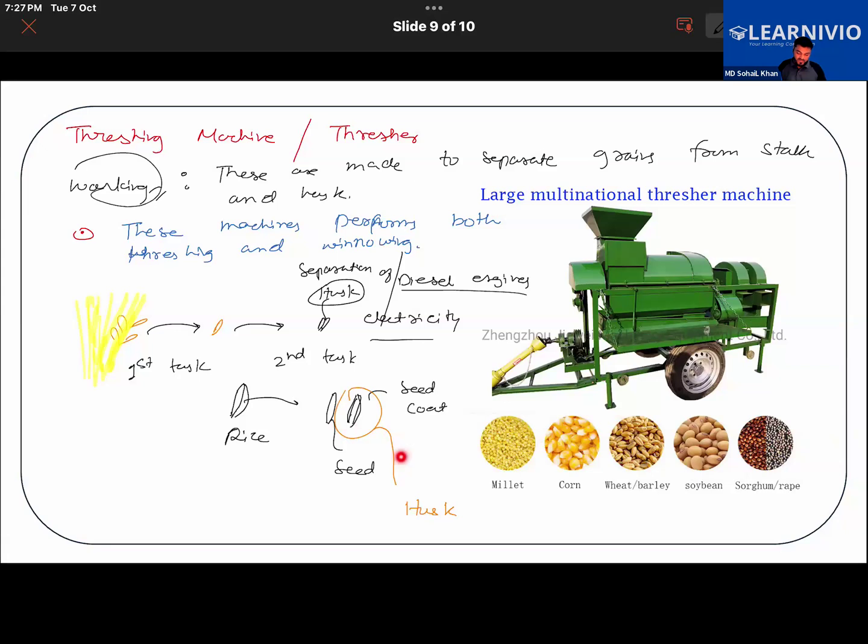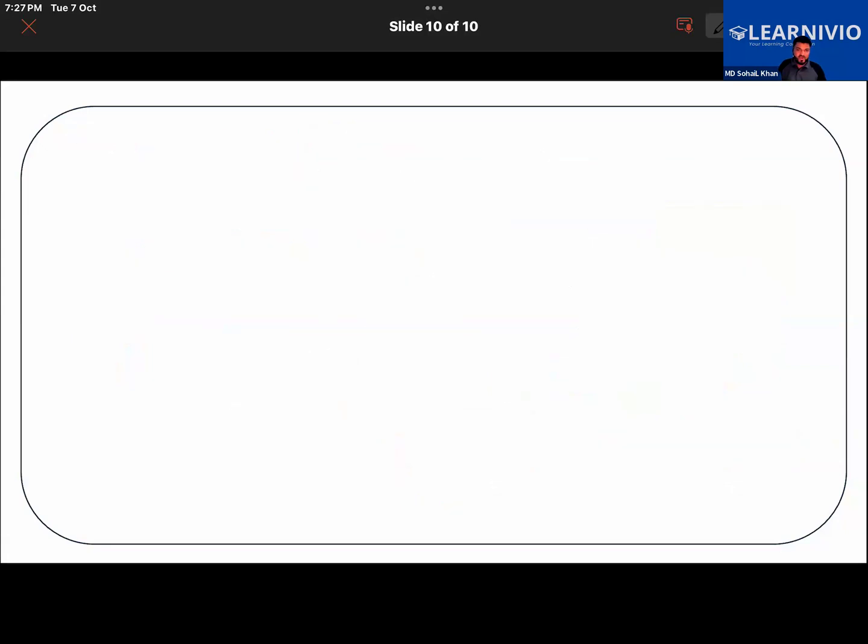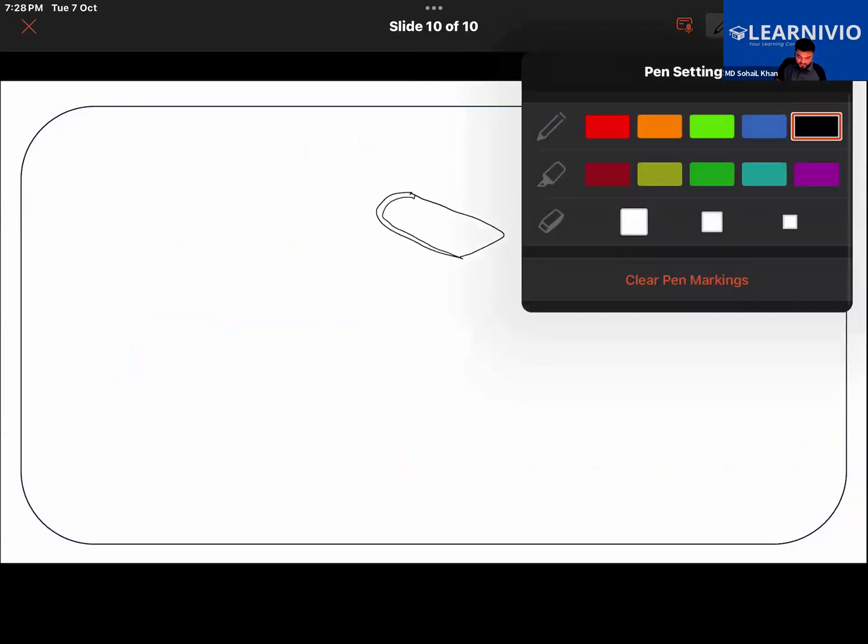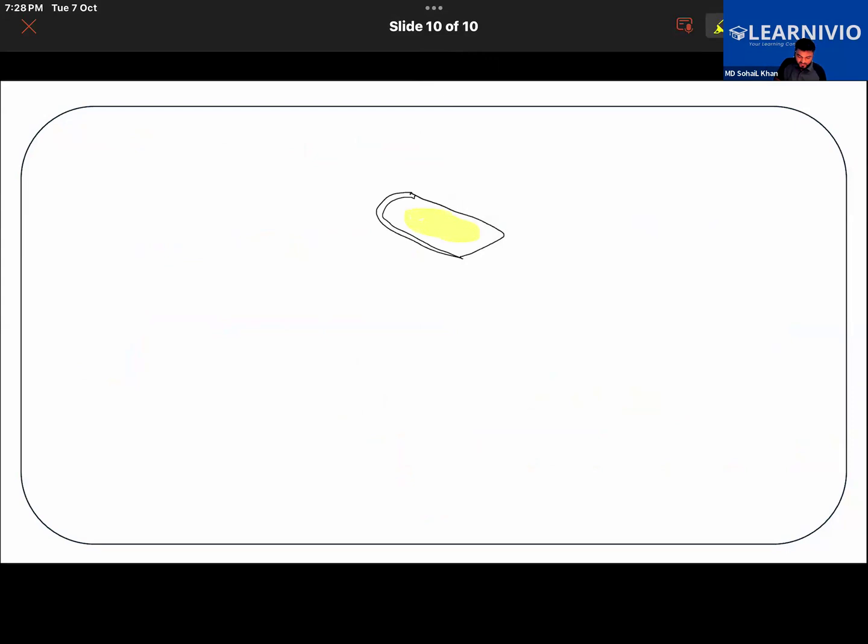So now you have a mixture of seed and seed coat, like seed and husk. Suppose here you have taken a mixture containing husk, and there are some seeds in it also.